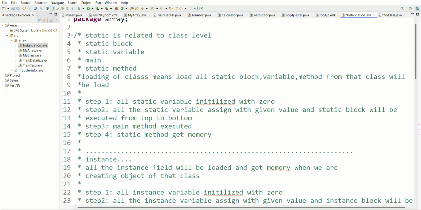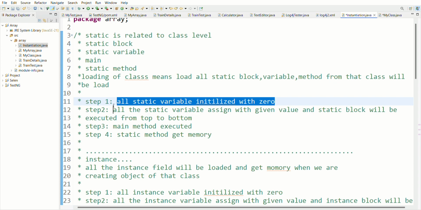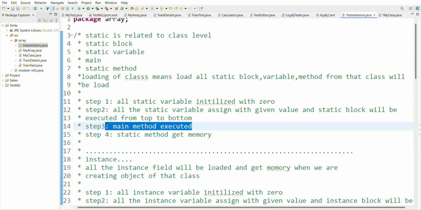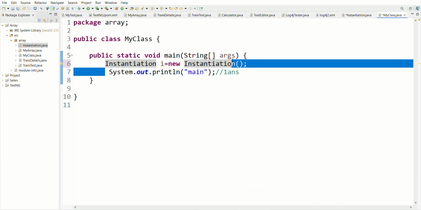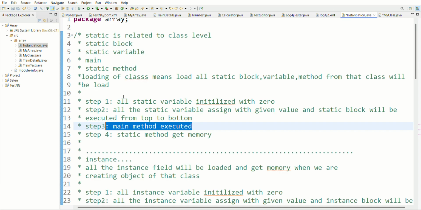Why? Because in the static part, there is no static variable, so leave it. There is no static block and variable, leave it. But there is a main method, so the first output should be from the main method. Whatever we have written in the main method will execute first. Got it? I am writing system.out.println, so my first answer should be main. I am writing main here, that's why it is my first answer.